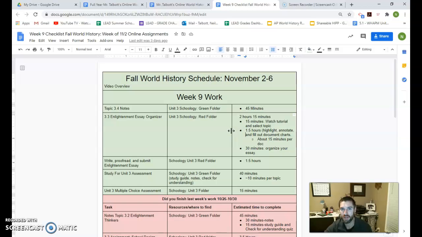Remember to check out the tutorial video that's in there. Again, make sure you watch the tutorial video. As you see each part, complete each part, then come back to the video, those sorts of ideas. But highlighting and annotating those documents before you try and write it. Really trying to finish the essay hopefully by Thursday. So finish your organizer Tuesday, Wednesday, essay Thursday, test on Friday, and you're going to be good to go and you're going to have knocked out the third unit.